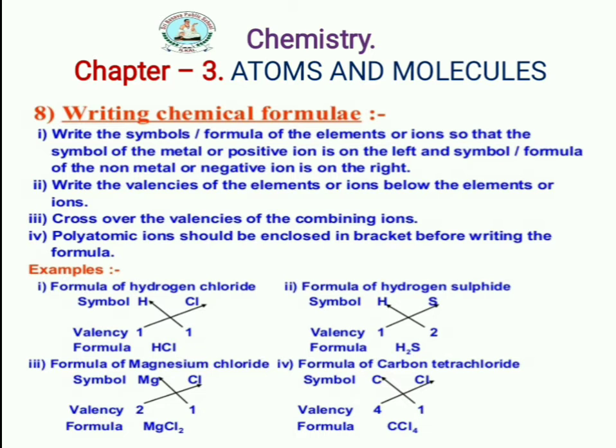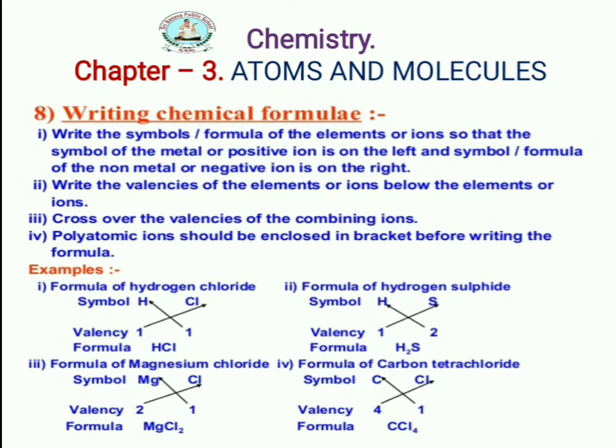Just as I said here. Take one more example. Magnesium chloride is there. Mg has 2 valency in its outermost orbit, and chlorine has only one valency. So when you cross with each other, it forms MgCl2. Okay, and the next one is